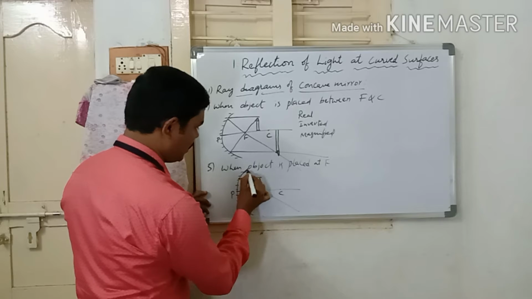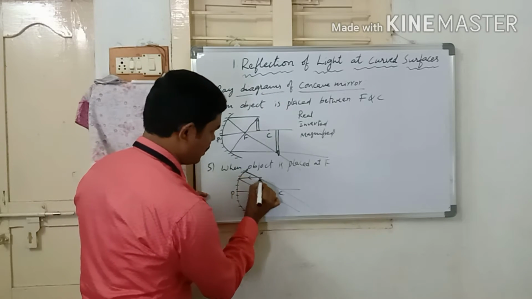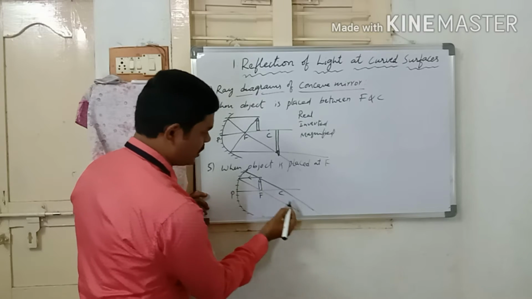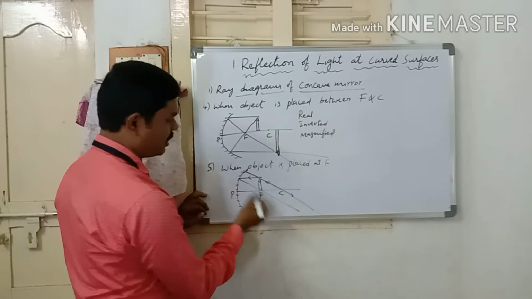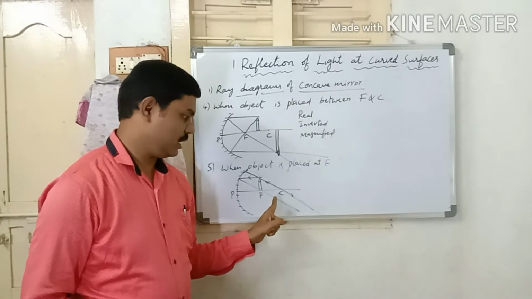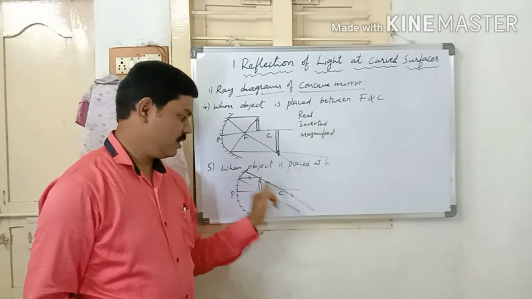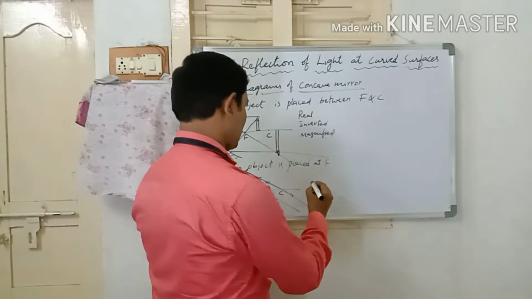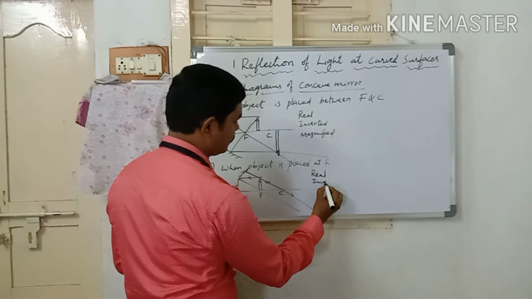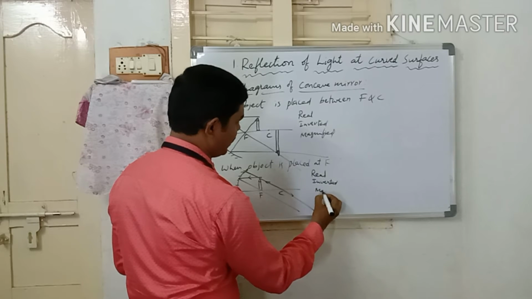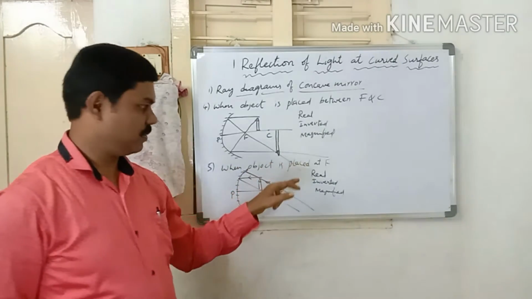And the second one is when a light ray travels through the center of curvature, it does not deviate its path. It will go in the same direction and retrace its path. So in this case, the image is formed at infinity. When the object is placed at F, the image is formed at infinity. This is also a real, inverted and magnified image. So these are the characteristics of the image when the object is placed at F.